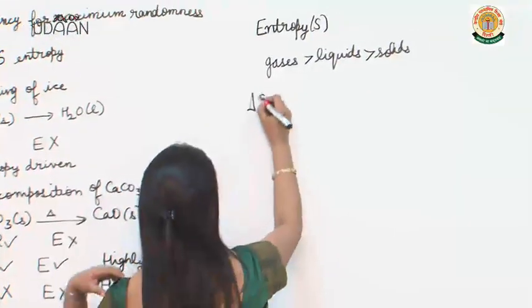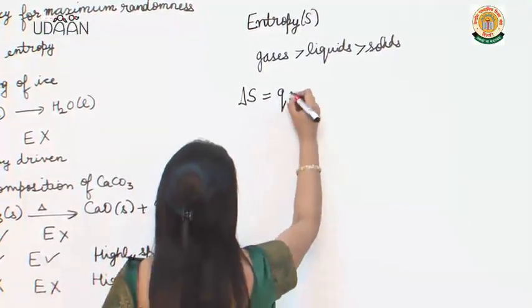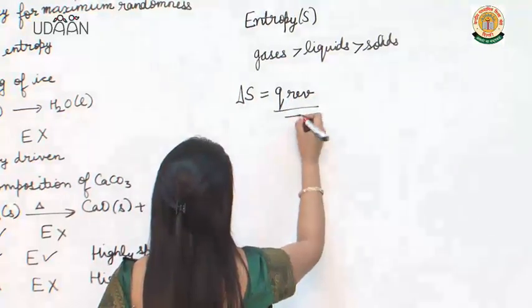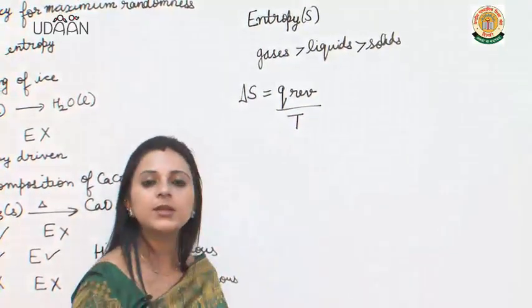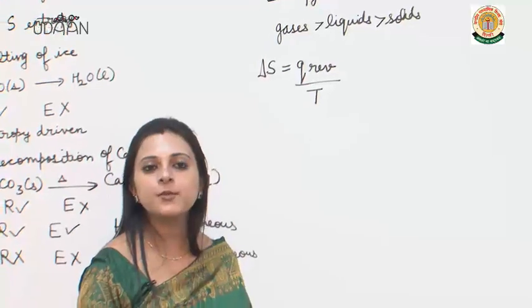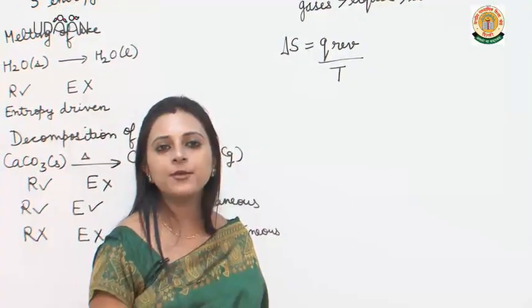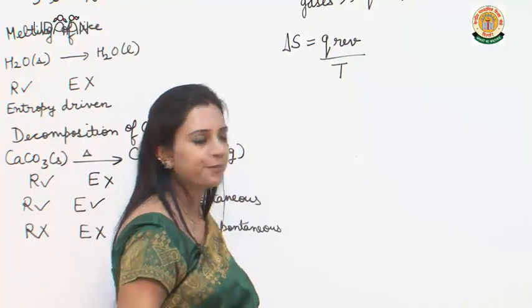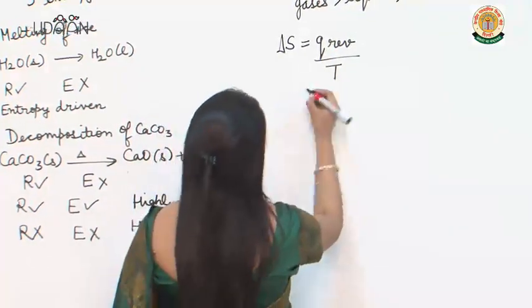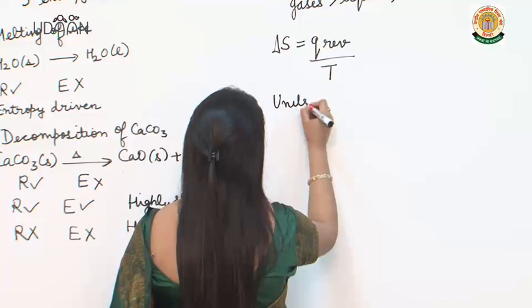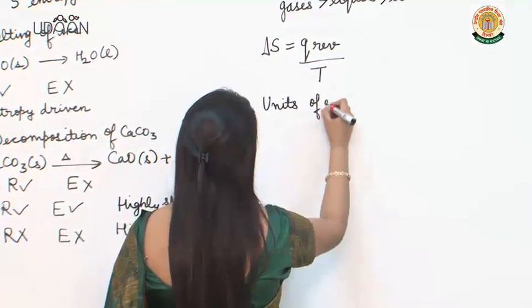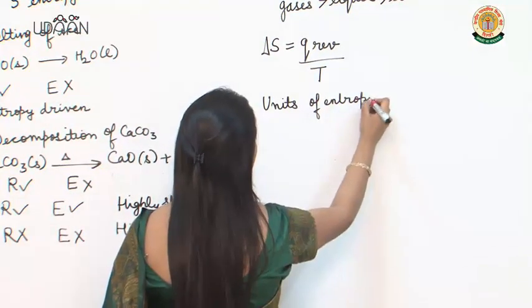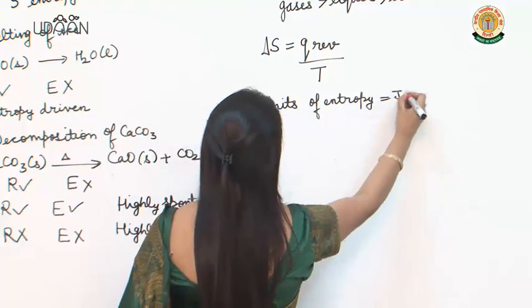Now, what is the formula of entropy? It is Q reversible by T. That means it is the amount of heat absorbed isothermally and reversibly divided by the absolute temperature. Now, what are the units of entropy? Units of entropy are joule Kelvin inverse mole inverse.